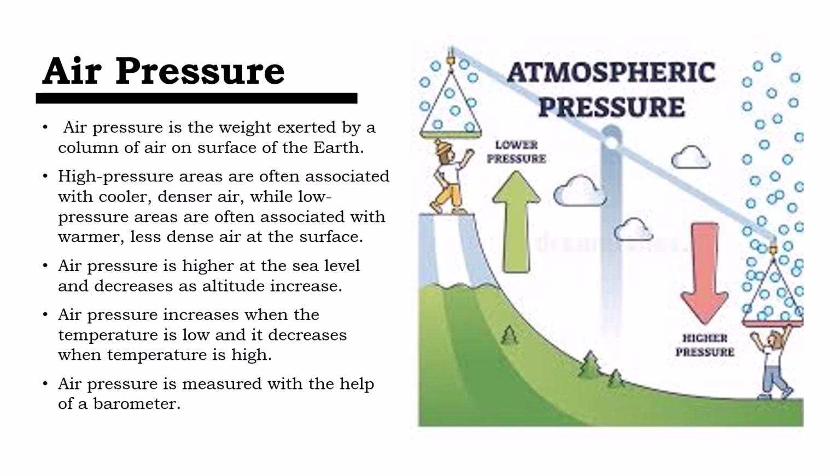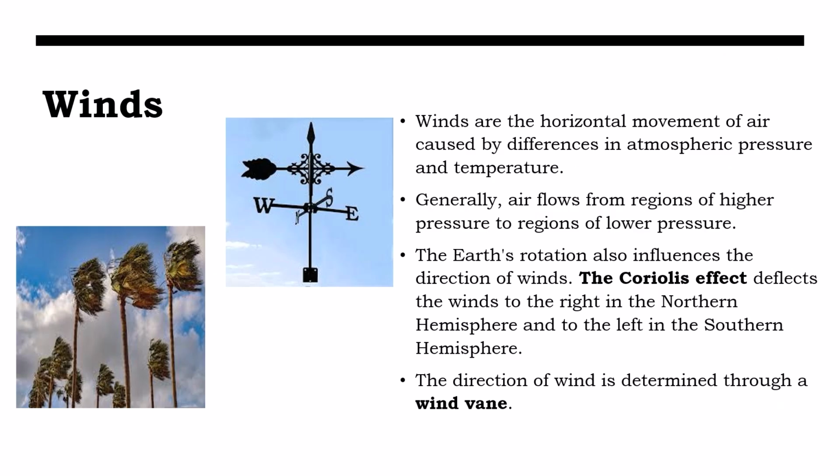The second element of weather is air pressure. It is the weight exerted by a column of air on the surface of the earth. High pressure areas are often associated with cooler, denser air, while low pressure areas are often associated with warmer, less dense air at the surface. Air pressure is higher at sea level and decreases as altitude increases. Air pressure increases when the temperature is low and decreases when the temperature is high. Air pressure is measured with the help of a barometer.